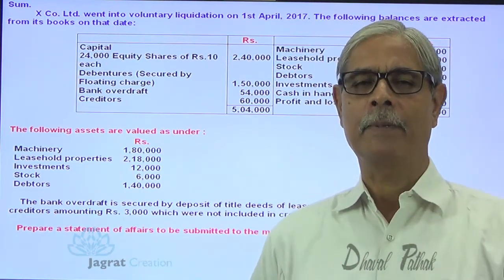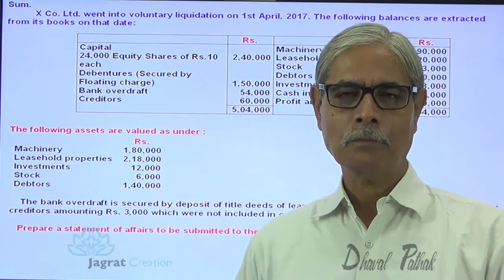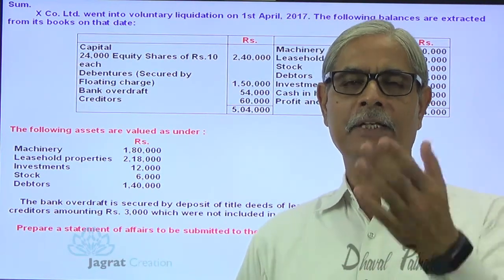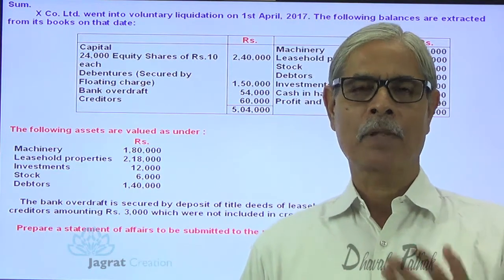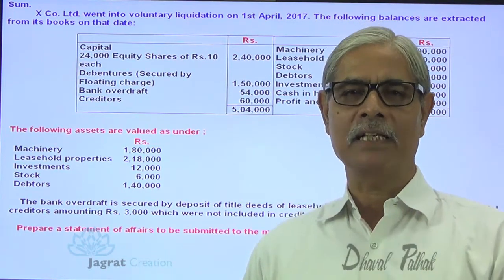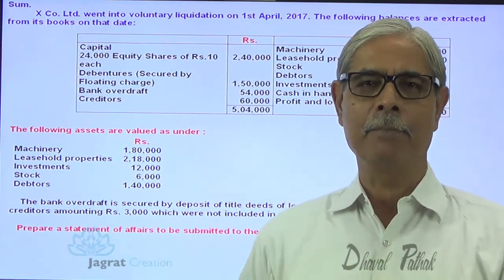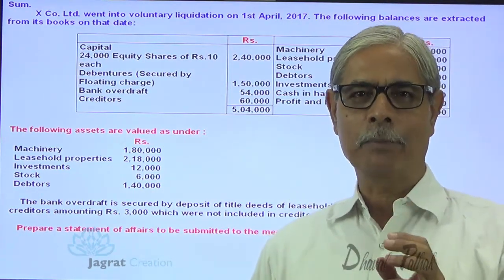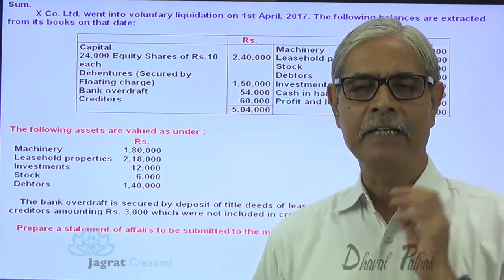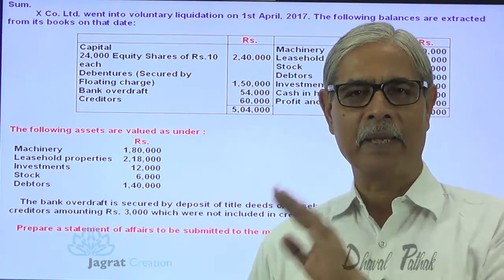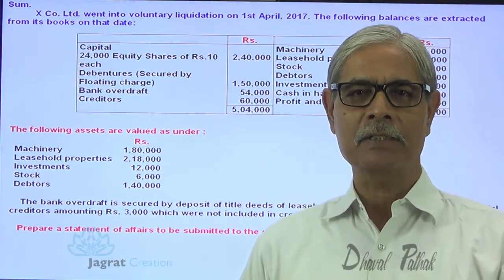Now, what is this statement of affairs? After appointment as a liquidator, he assumes all the assets. He finds the realizable value of all assets. He recognizes all the claims against the company. And in light of that, he will decide: does this company have sufficient funds to pay all its unsecured creditors?